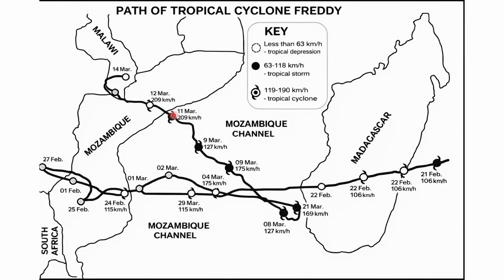After that, Freddy reached Malawi as a tropical depression. Even though it was weaker at this stage, heavy rain still fell and strong winds were still present. This shows us that even weak systems can still be dangerous and can still cause serious damage and problems for people.